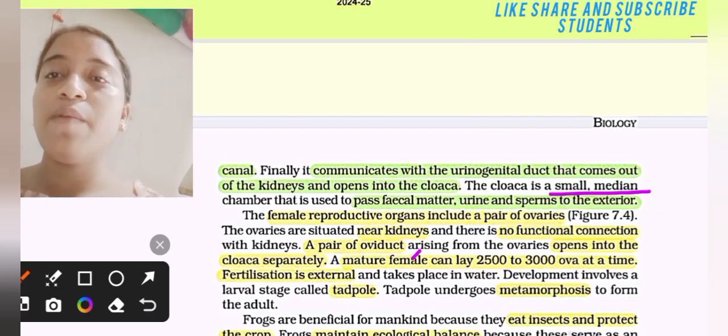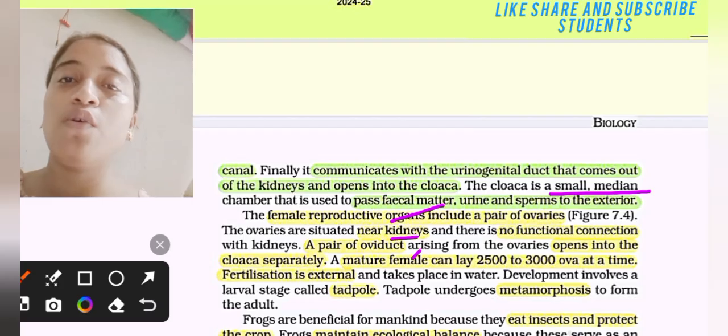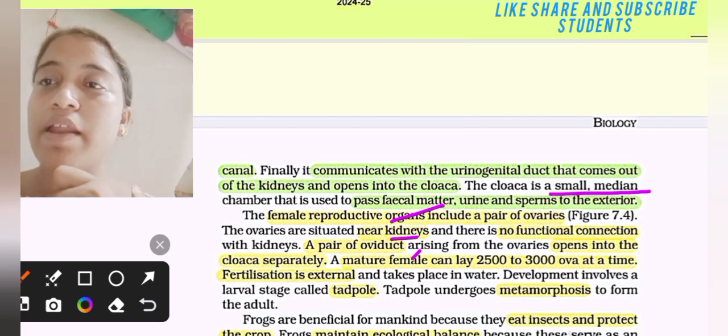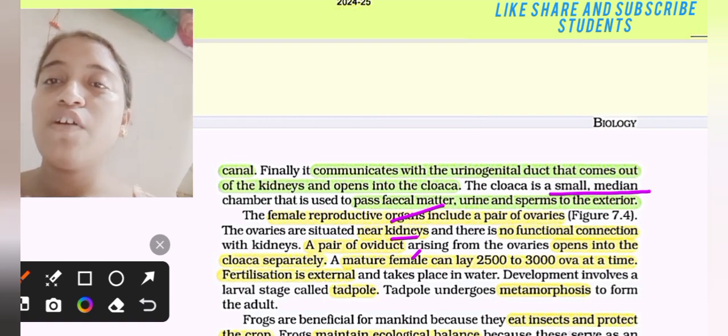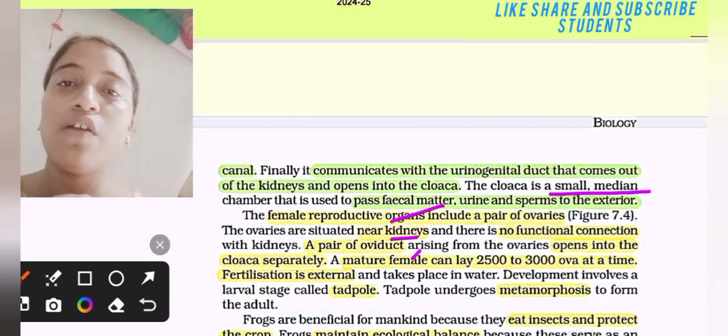The female reproductive organ includes a pair of ovaries. The ovaries are situated near the kidney. There is no functional connection with the kidney. A pair of oviducts arising from the ovaries open into the cloaca separately. A mature female can lay 2500 to 3000 ova at a time.